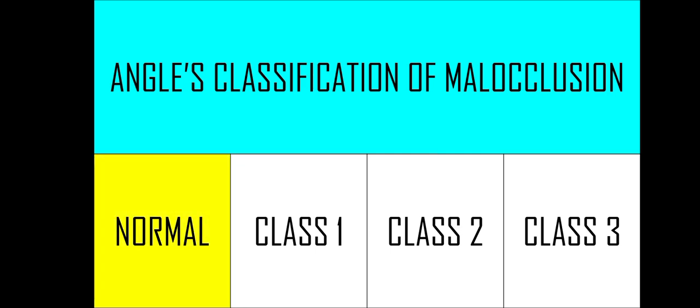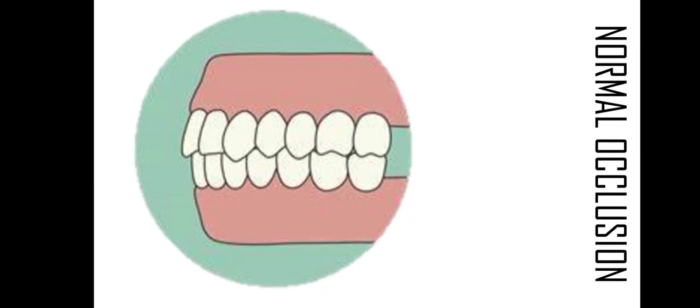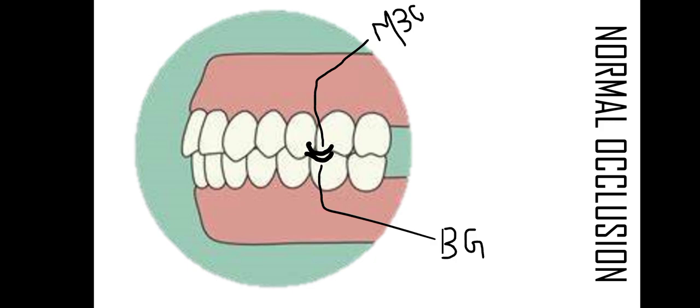Talking about normal occlusion, what is normal occlusion according to Engel? As Engel described, when the mesiobuccal cusp of the upper molar occludes in the buccal groove of the lower molar with a smooth curving line of occlusion, it is called normal occlusion. This is considered ideal occlusion according to Engel.